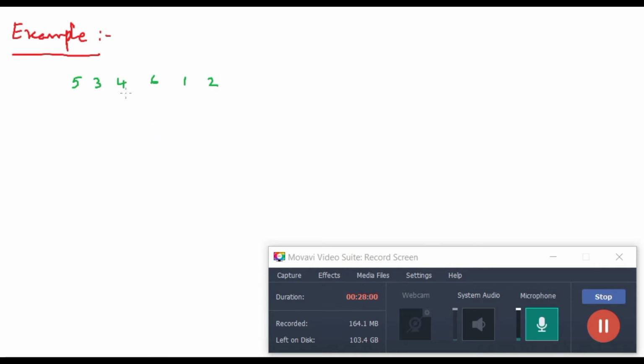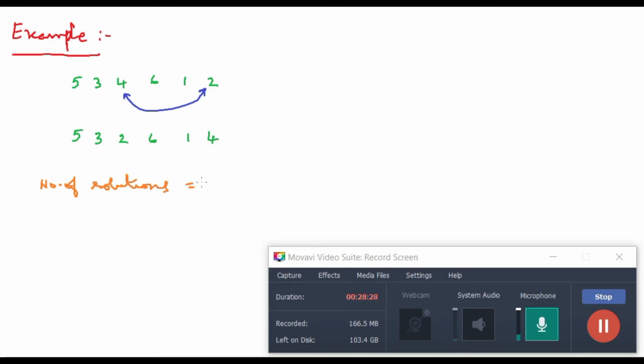For example, if we have swapped these two, then the solution will become 5 3 2 6 1 and then 4. Now we want to see the number of solutions. So how many solutions can be possible? So the number of solutions we would like to see.